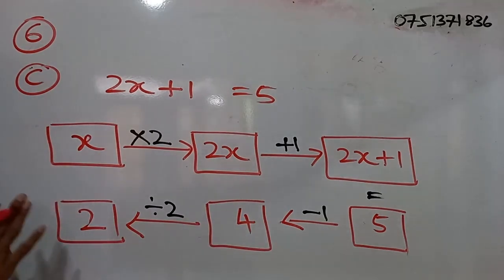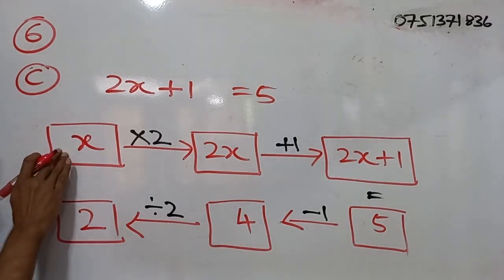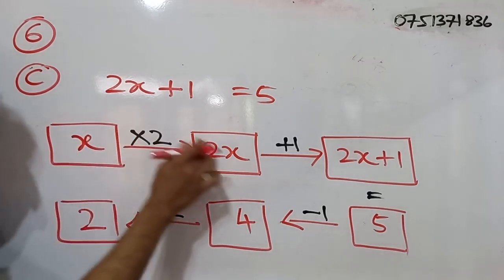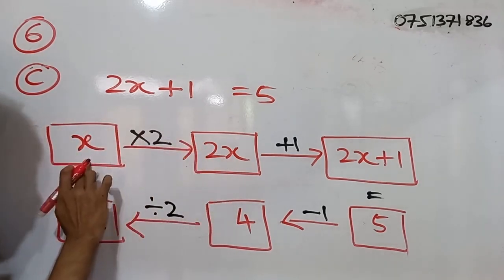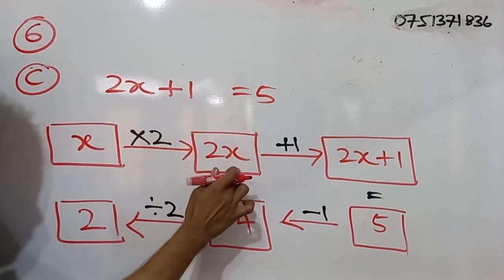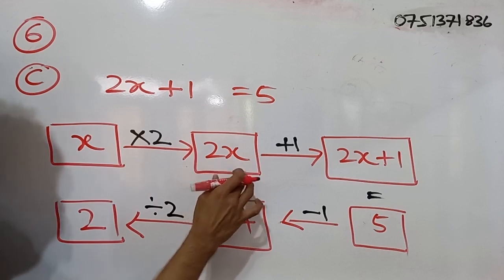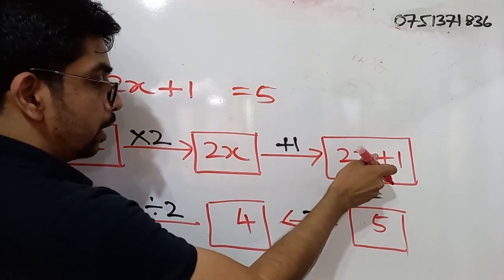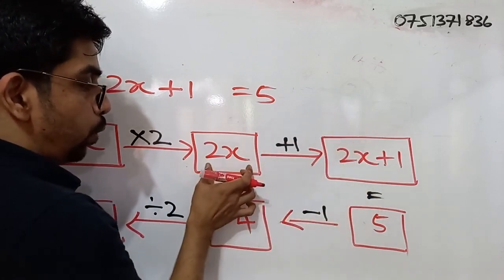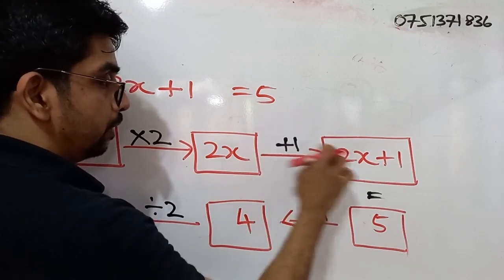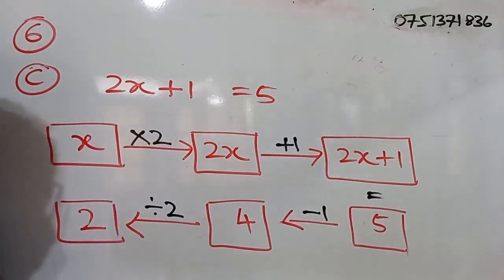First of all, we start from x. How do we get 2x from x? Simply by multiplying x by 2, we get 2x. Now, how do we go from 2x to 2x plus 1? We add a 1. Then we get 2x plus 1.